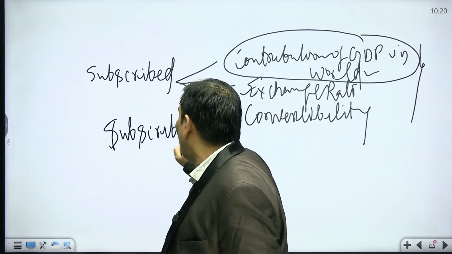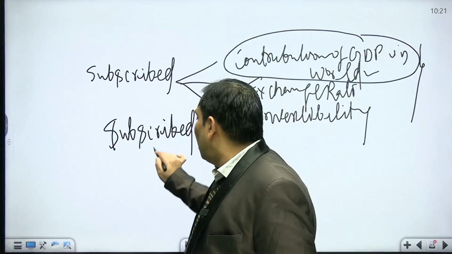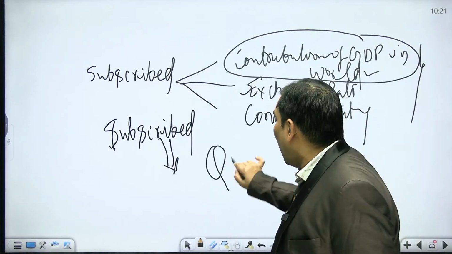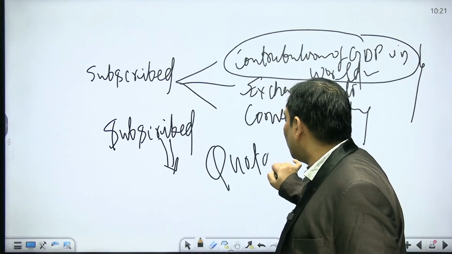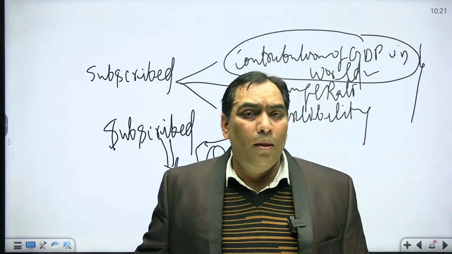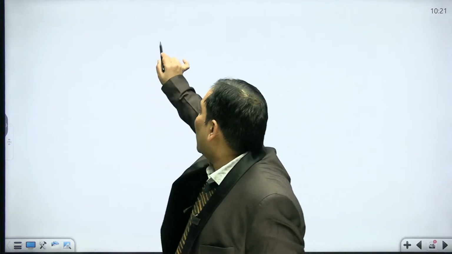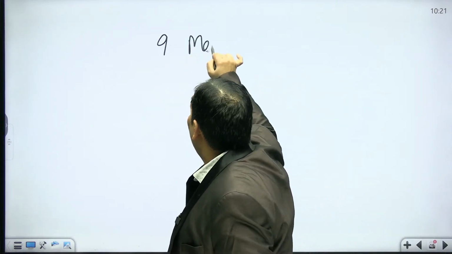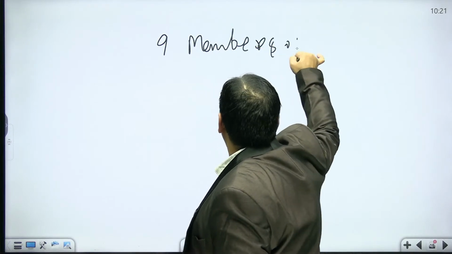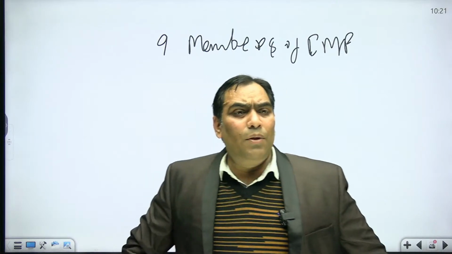Be very clear about the things. They fix the subscribed capital, and on the basis of this subscribed capital, they get the quota. They get the quota in IMF, and once they get the quota, that means they became a member of IMF. Any country becomes a member of IMF by having the subscribed capital.